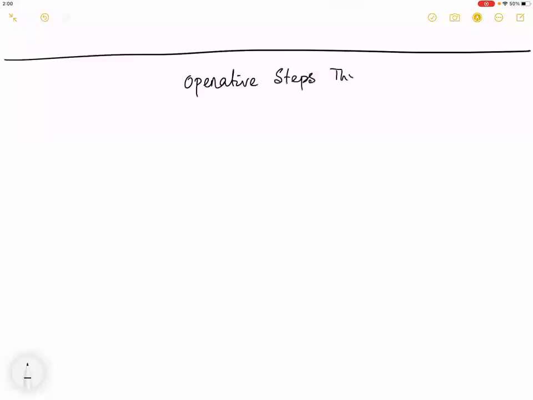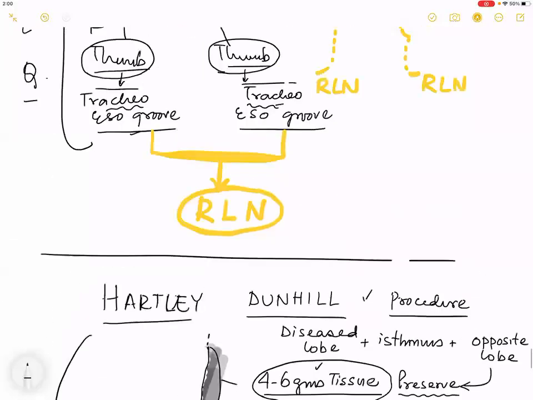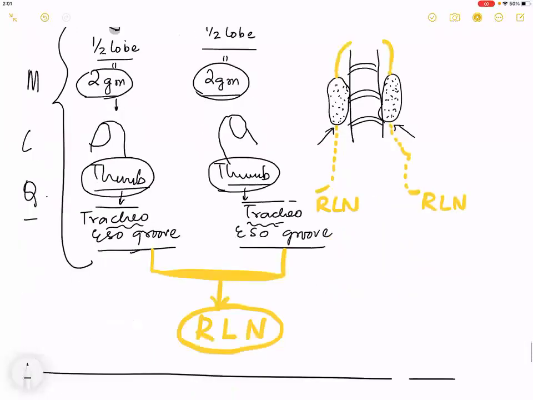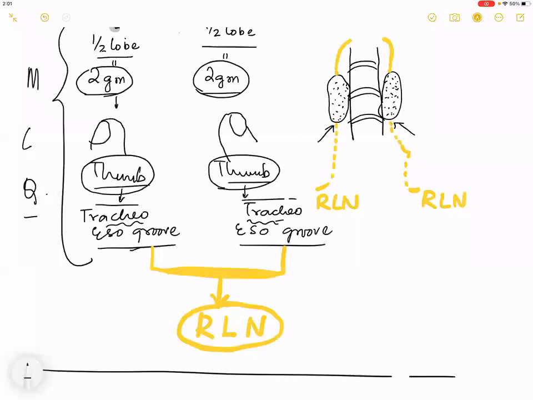Sir, please repeat the last part of subtotal thyroidectomy. Okay, last part of subtotal thyroidectomy. Which one did you require, sir? Which one do you require in subtotal? After the tissue of the tracheoesophageal groove.